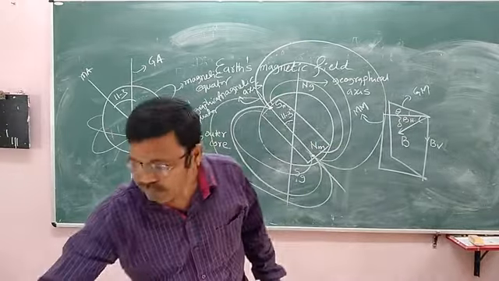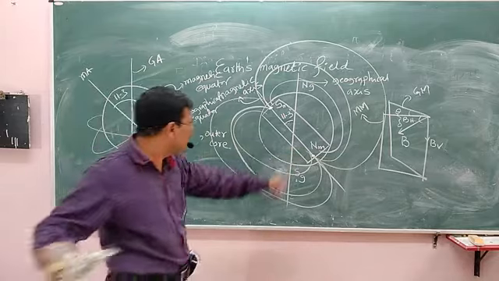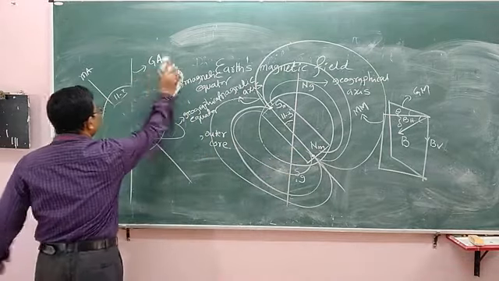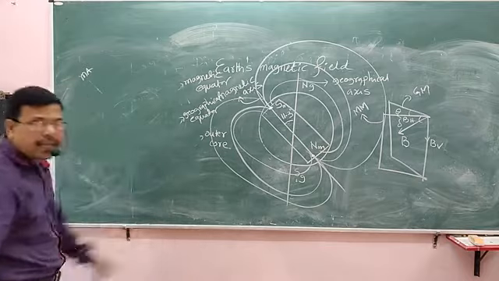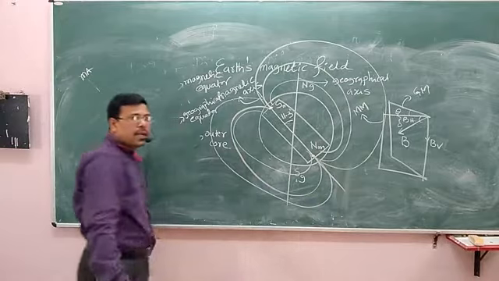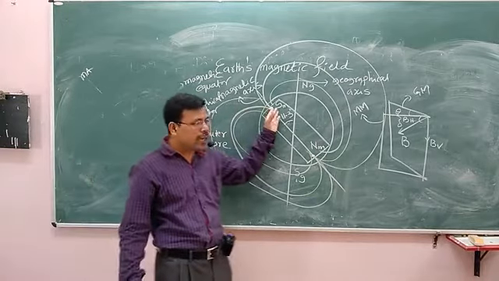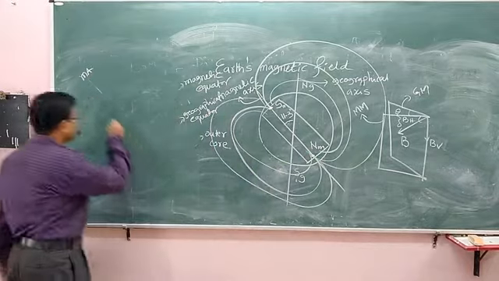Here is a plane. Let us see that. A plane passing through the magnetic south pole and the magnetic north pole is the magnetic meridian.